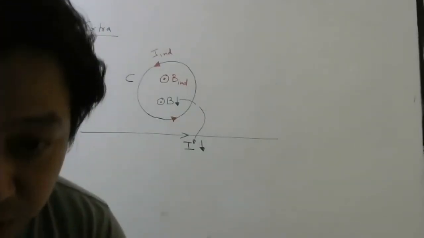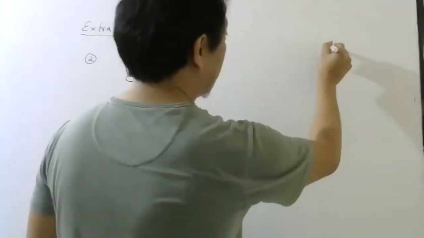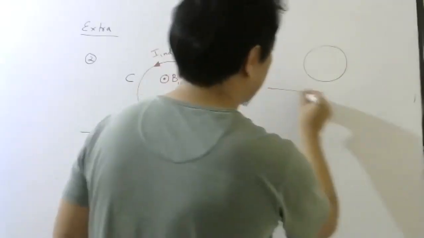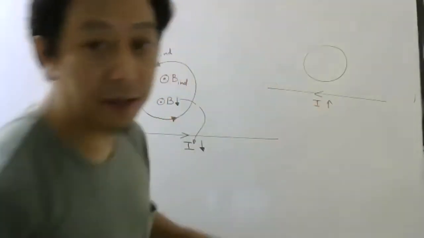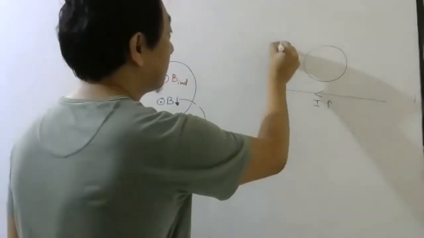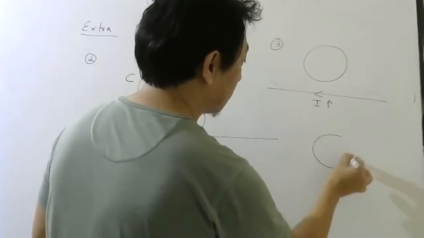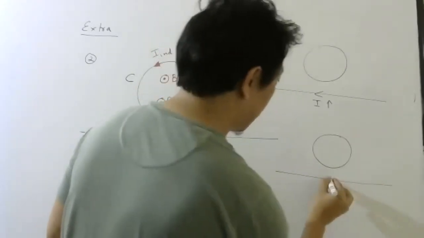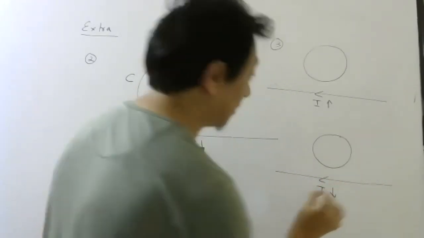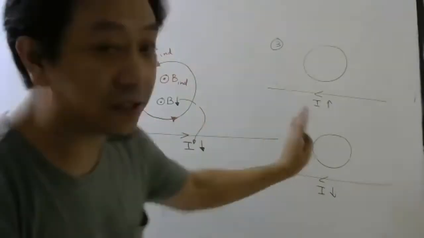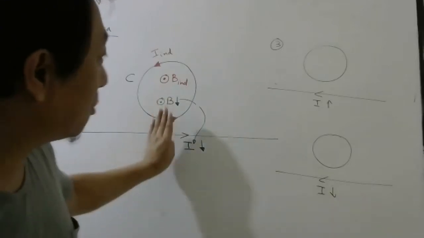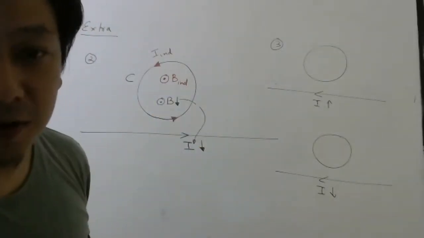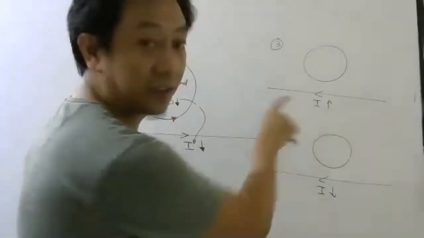Now, the other one you have to try today itself. This current is increasing. You have to tell me the induced current here. And this current is decreasing. What is the difference between this question and this question? Only the direction of this current, right?